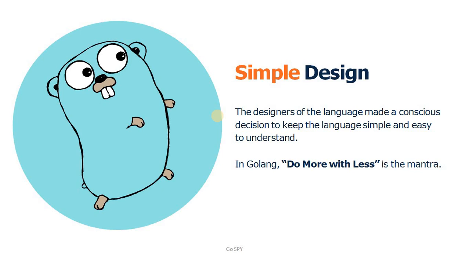In an upcoming video, when we write some programs, we will see how simple it is compared to other programming languages. They keep it simple to achieve the same thing without making it quite complex. So in Golang, do more with less is their mantra.